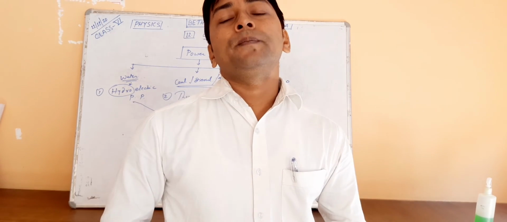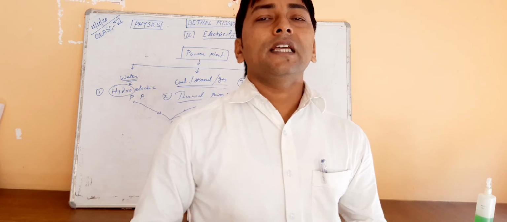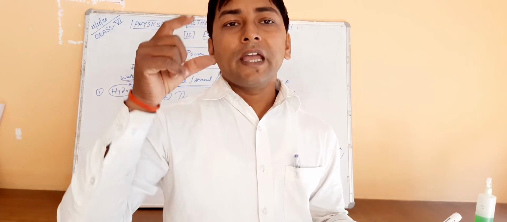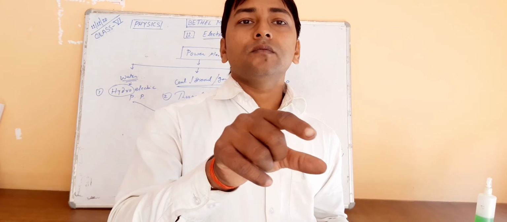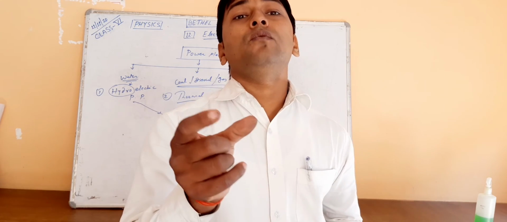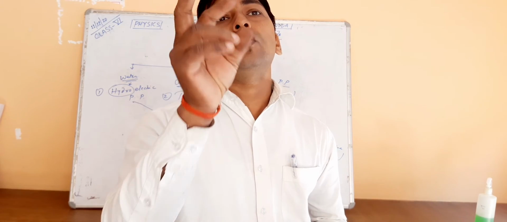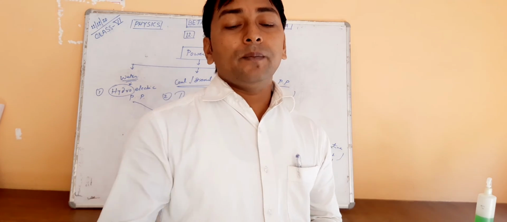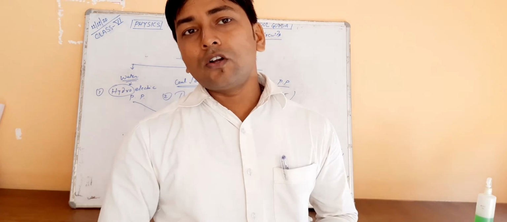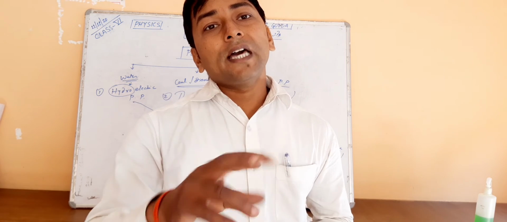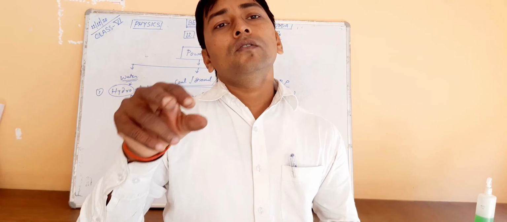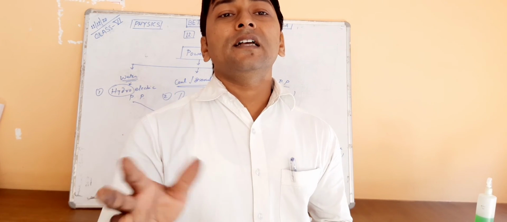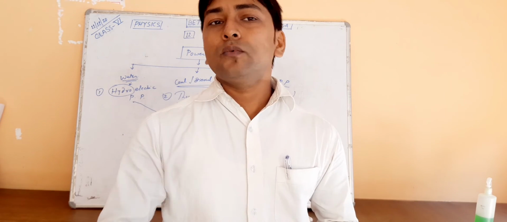You can look at that in a battery. In a battery you have to put the positive tongue to the positive terminal, or the negative tongue to the negative terminal. If you interchange, the current will not flow. So direct current flows in a fixed direction, but AC current has no fixed direction. You can put either terminal.